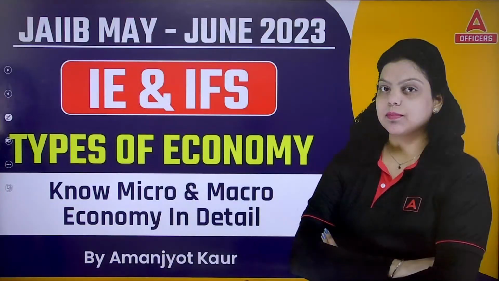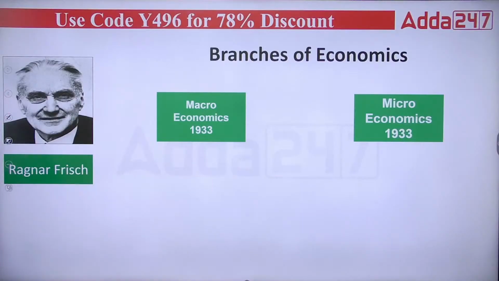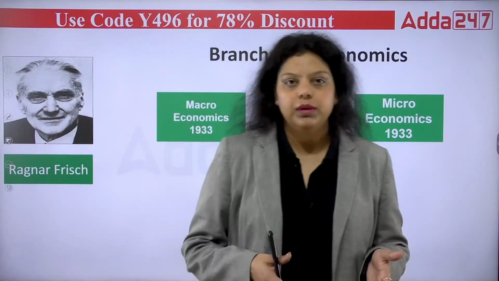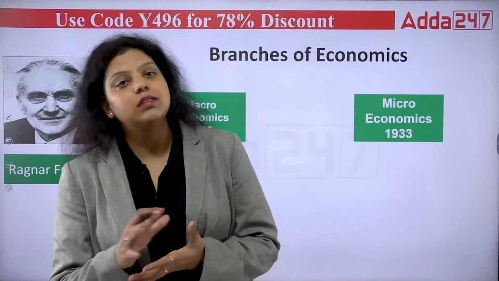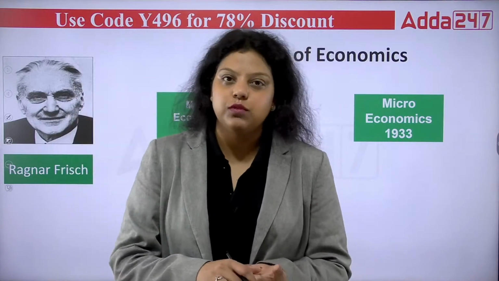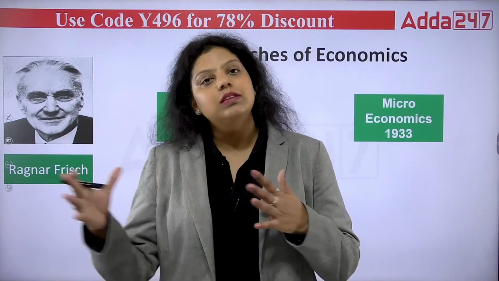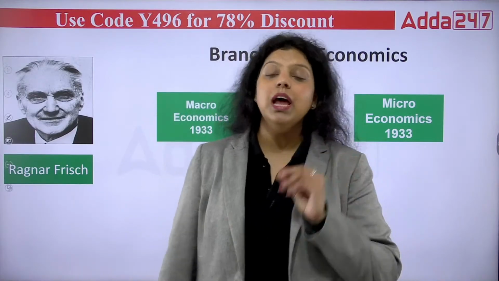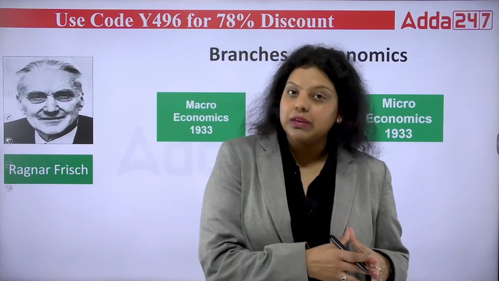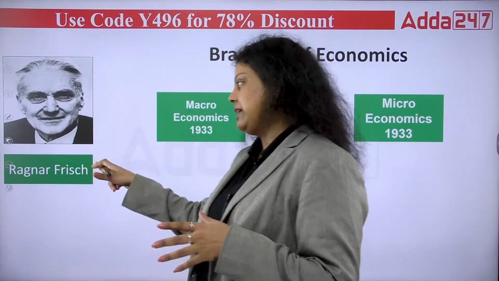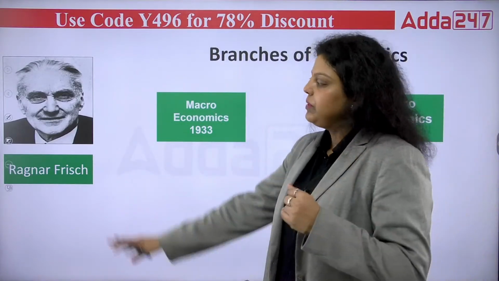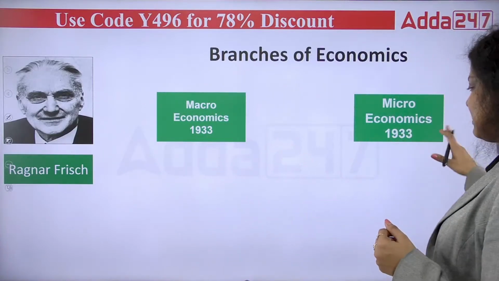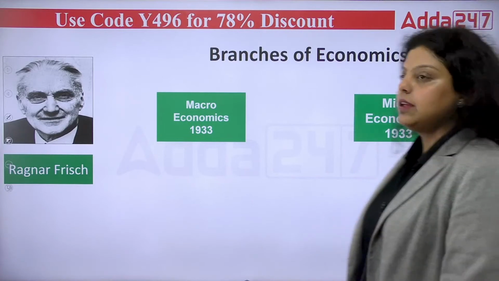Let's start with the topic, that is types of economics. As I have told you already, economics is the study of economy. When you are studying the system in which production, distribution and consumption of goods and services is done, that study is known as economics. Now, when it comes to economics, Mr. Ragnar Frisch, as I told you in the last class also, divided economics into 2 branches. First is microeconomics, second is macroeconomics, in the year 1933.